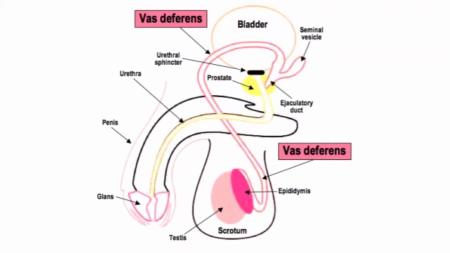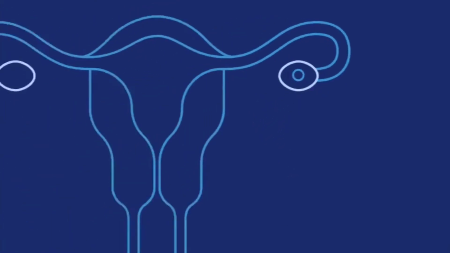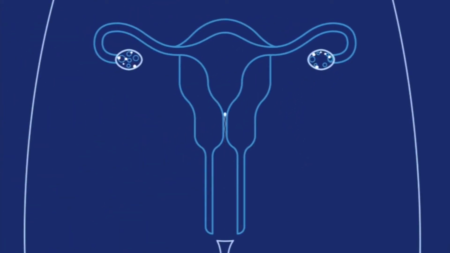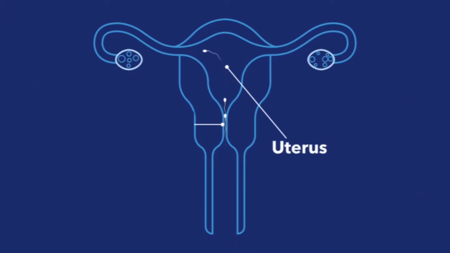A pair of vasa deferens comes out from the testes and they join the penis. The work of this narrow tube is to carry the sperms from the site of synthesis, that is the testes, to the penis, and during this they are mixed with several fluids to give rise to semen. The penis is the muscular organ through which the sperms are transferred into the vagina of the female body. Urethra is a common opening for the transfer of sperm and urine out of the body.